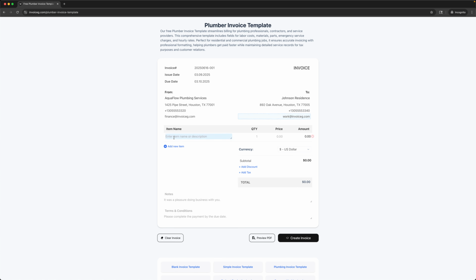If we click on Add New Item, we can add as many services as we need. Here we can specify the item name, quantity, price, and amount.